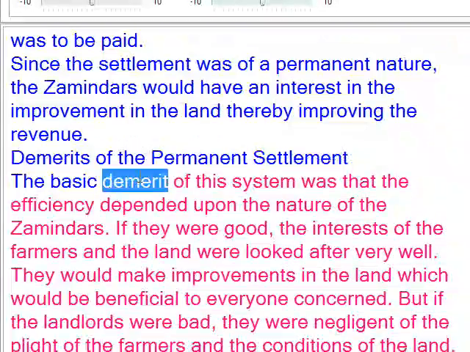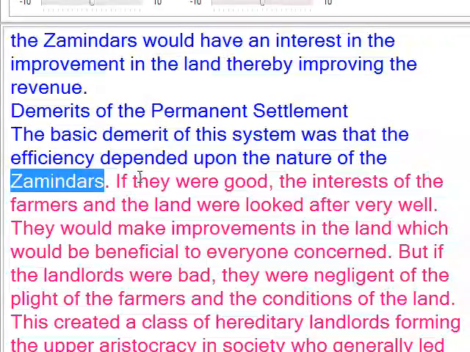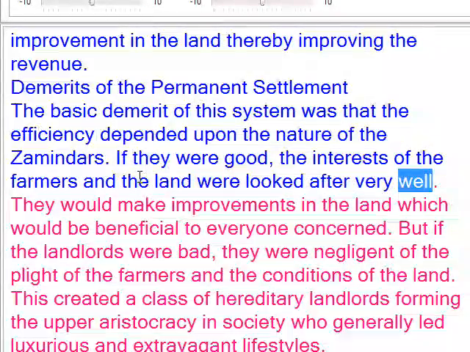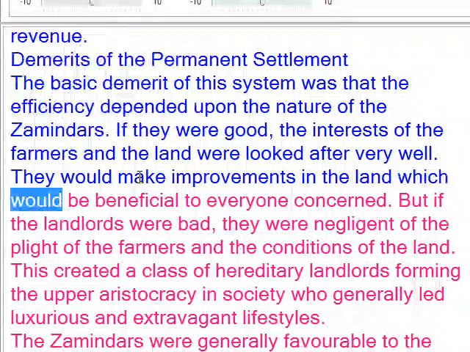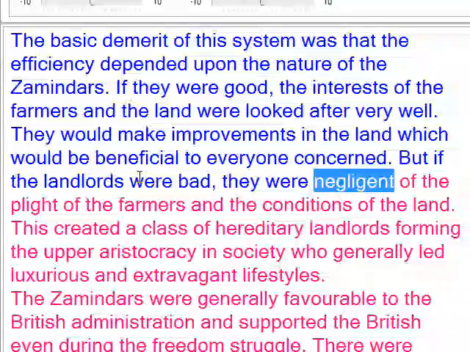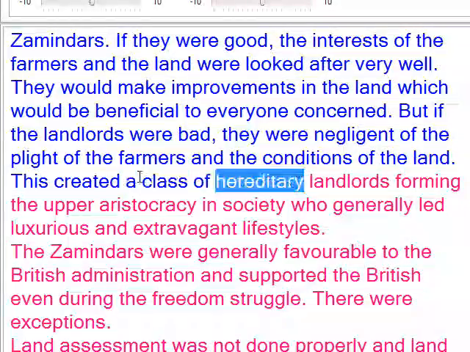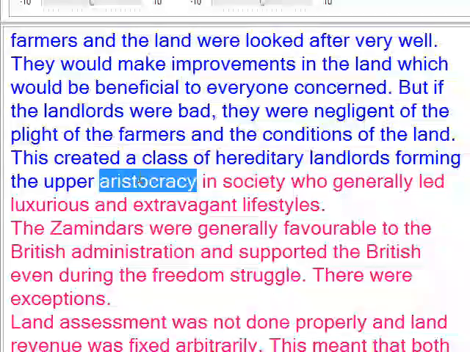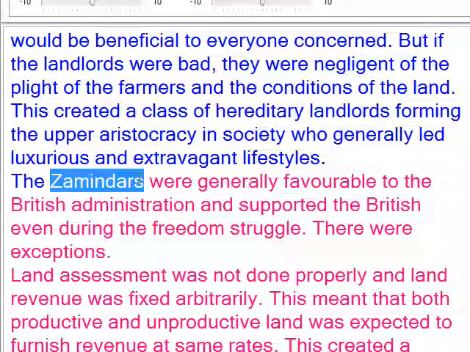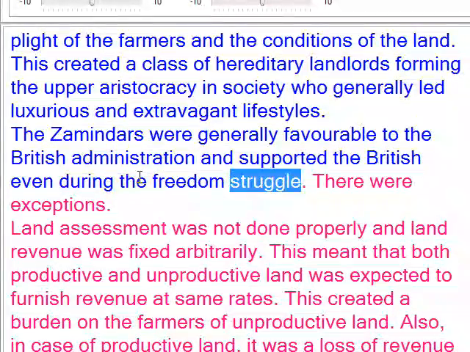Demerits of the Permanent Settlement: the basic demerit of this system was that the efficiency depended upon the nature of the zamindars. If they were good, the interests of the farmers and the land were looked after very well. They would make improvements in the land which would be beneficial to everyone concerned. But if the landlords were bad, they were negligent of the plight of the farmers and the conditions of the land. This created a class of hereditary landlords forming the upper aristocracy in society who generally led luxurious and extravagant lifestyles. The zamindars were generally favorable to the British administration and supported the British even during the freedom struggle.